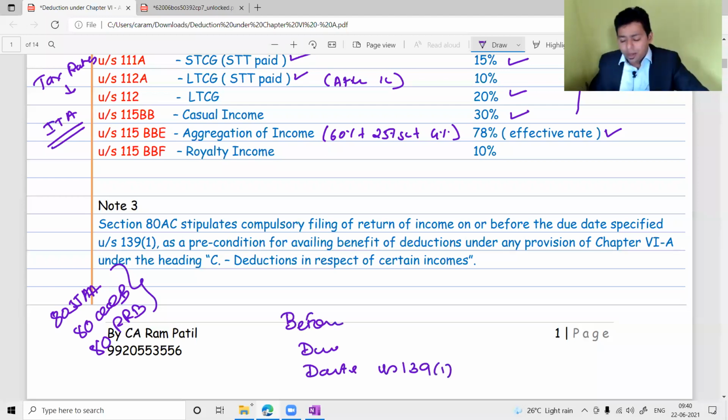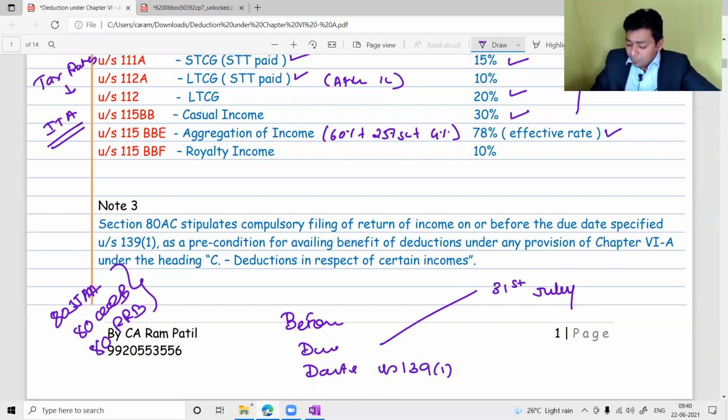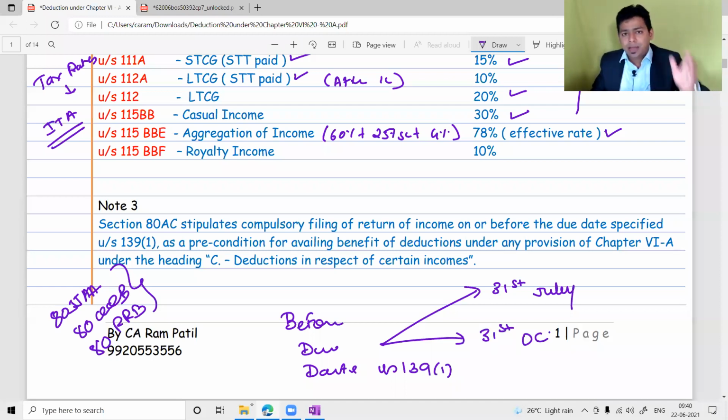Now, I hope you people are aware that the latest due dates are amended. By default, an assessee is liable to file return before 31st July. For audit assessees, that due date has been shifted to 31st October. Earlier it was 30th September. I hope you people are aware of this. Whoever is required to get audit done, tax audit or company audit, or a working partner or partner of a firm,